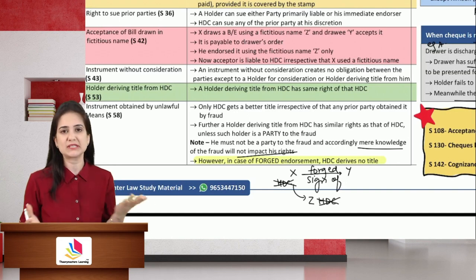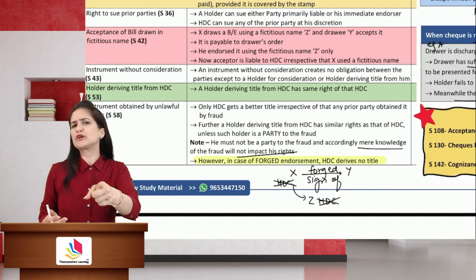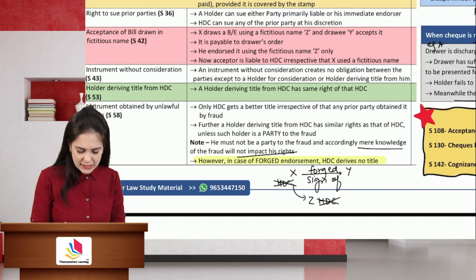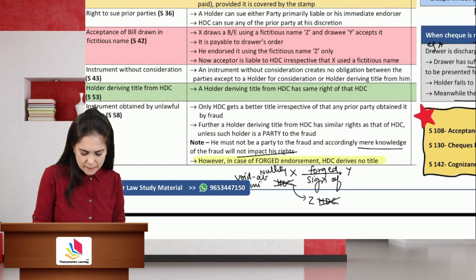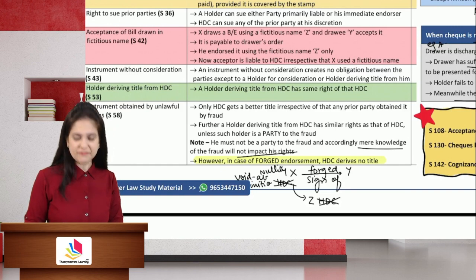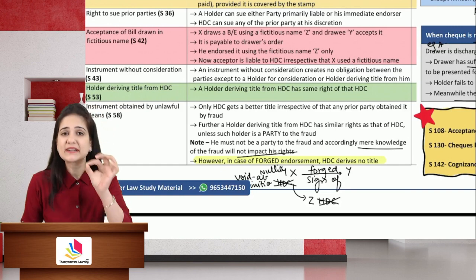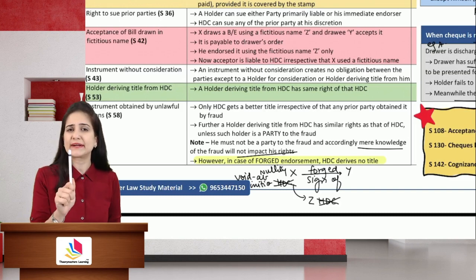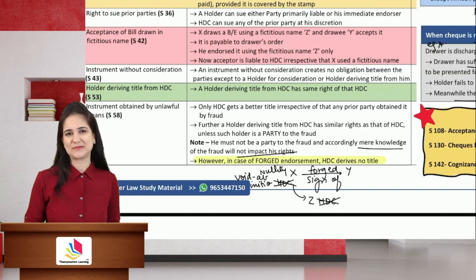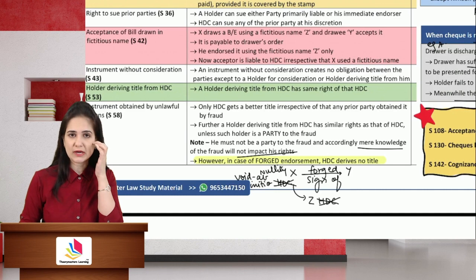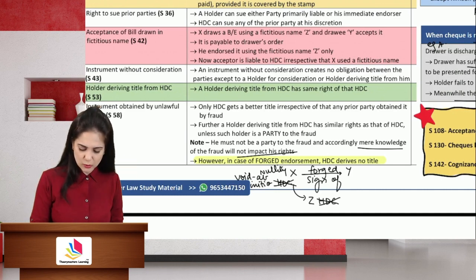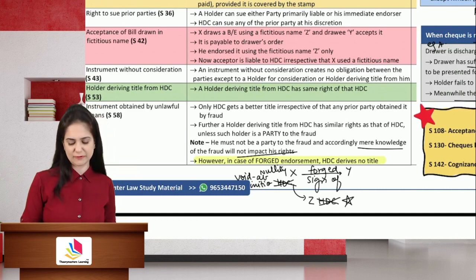All the other conditions are satisfied. Just because forgery is involved. Forgery is a nullity. It is void ab initio. See, you get the benefit when there is defect in title, not absence of title as in case of forgery. Here there is absence of title, so Z will not become a holder in due course. This is very important concept for exam.